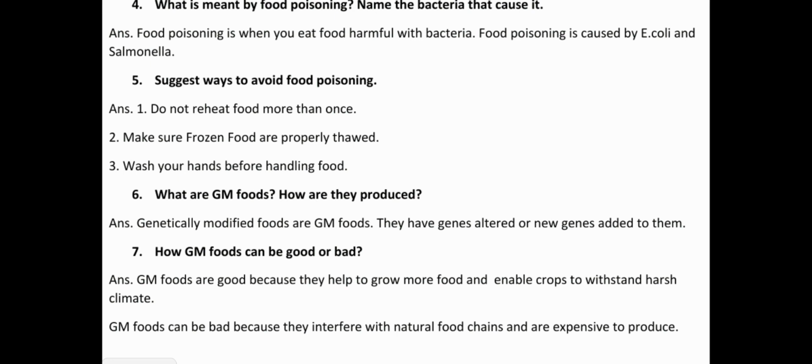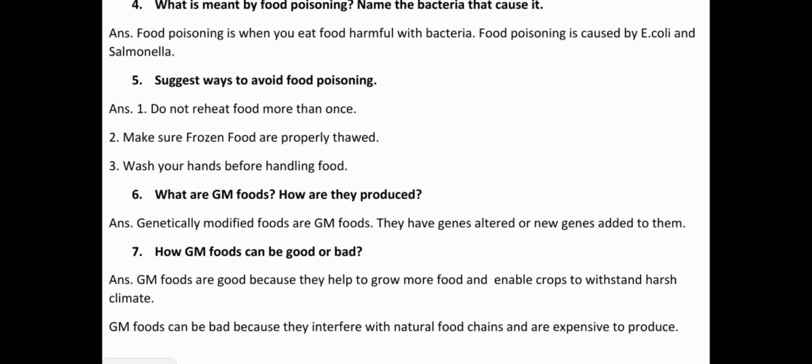GM foods, genetically modified foods, are GM foods. G for genetically, M for modified. GM foods, genetically modified foods. They have genes altered or new genes added to them, right? या तो आप उसकी जीन चेंज कर देते हो या उसमें न्यू जीन ऐड कर देते हो.